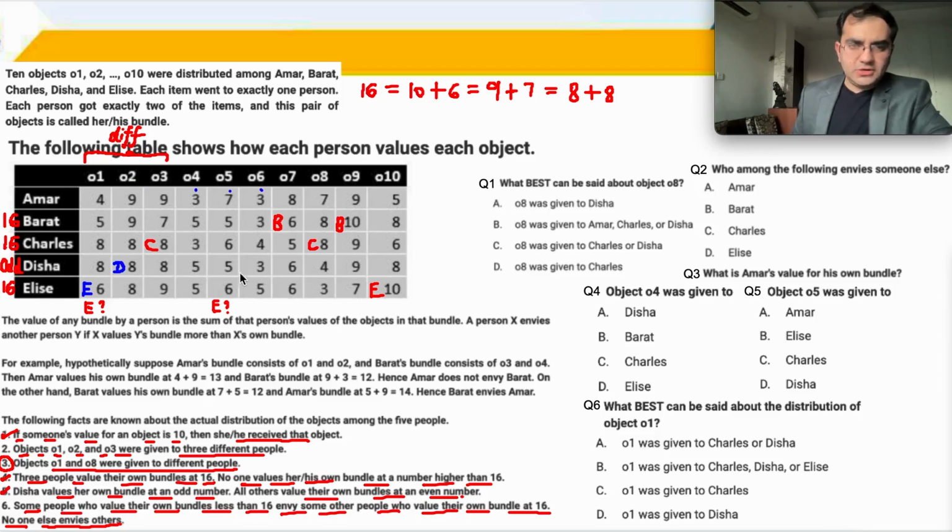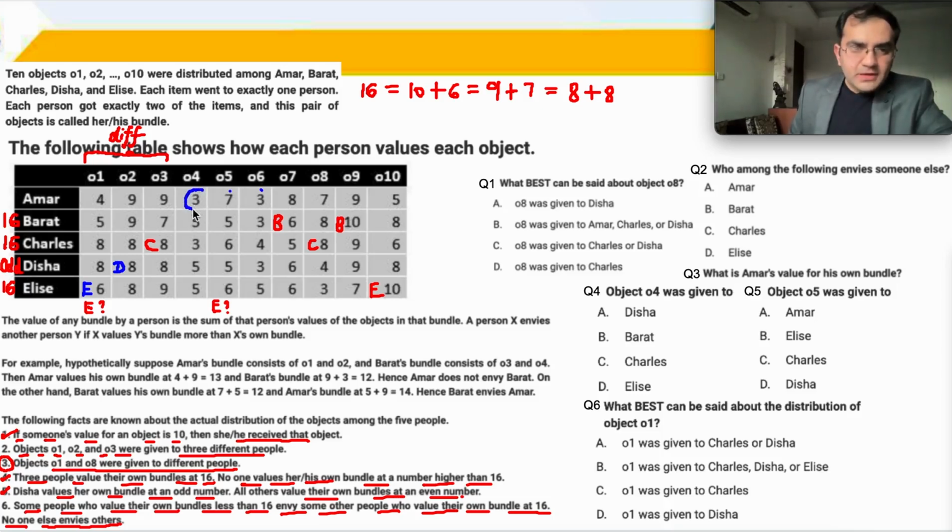And now Disha got one object out of these 3. इनमें से अब हमें चेक करना है. And Amar got 2 objects out of these 3. So Amar either got 3 plus 7 or Amar got 3 plus 3. Now what happens is that Amar will be either 3 plus 7, 10, or 3 plus 3, 6. These are the 2 possibilities for Amar. ठीक है.